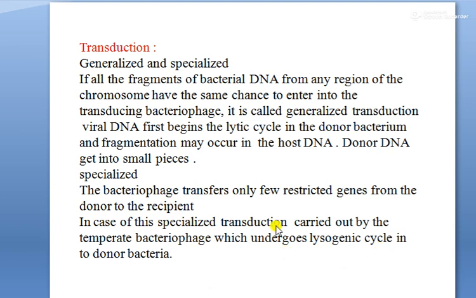When such lysogenic cells are exposed to certain stimuli such as some chemicals or UV light, induction of the virus genome from the host cell genome occurs, and it begins the lytic cycle.